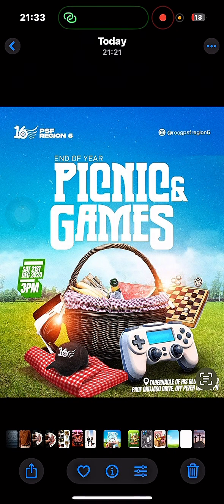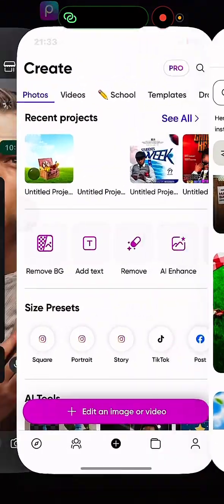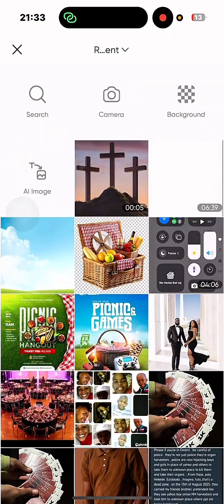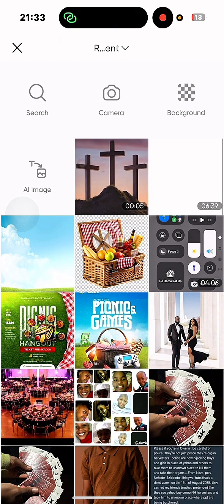So now, what do you do? You open your app. First things first, you add an image. I'm using PixArt for this because I'm on my other device and Pixel Lab doesn't work on iOS. PixArt is on Android, iOS, and everything. And why I like PixArt is because usually you can remove the background there. You can add things like lens flare. I'm still going to learn that in this video.